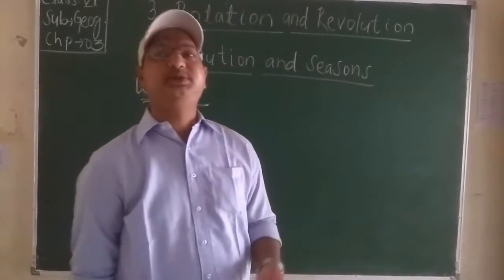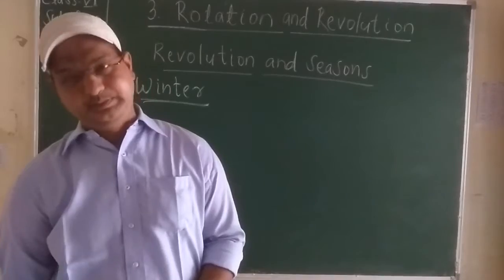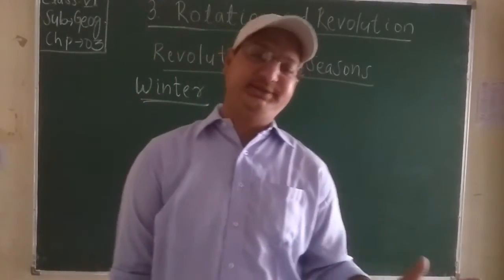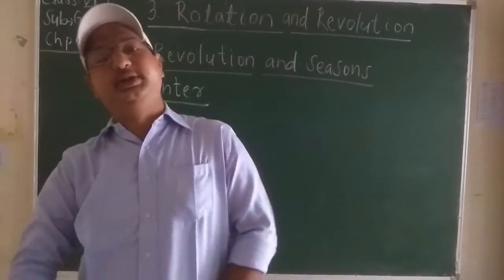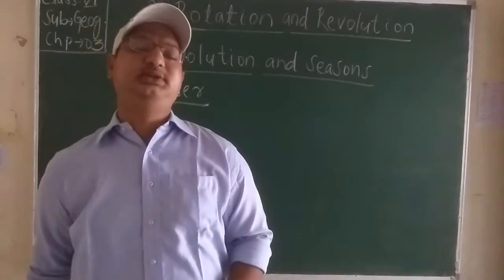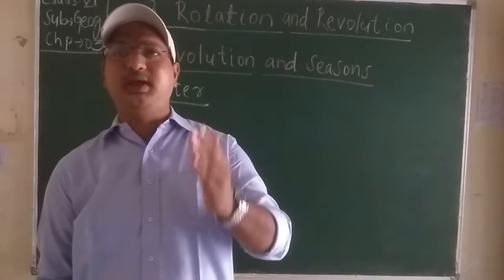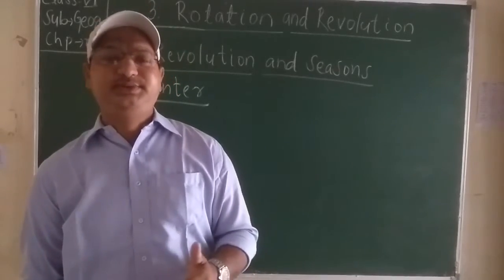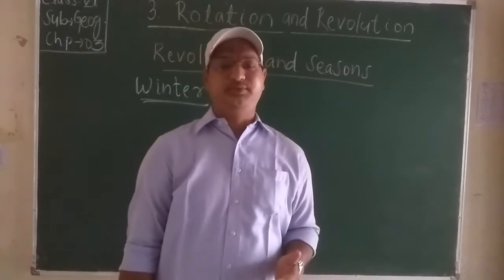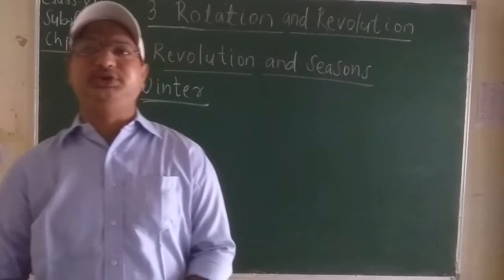So let us discuss the winter season. At the same time, the southern hemisphere is tilted away. So when the northern hemisphere is more tilted towards the sun, at the same time the southern hemisphere is tilted away from the sun. At that time, they receive sunlight for a shorter duration.